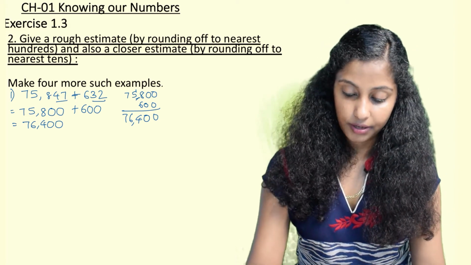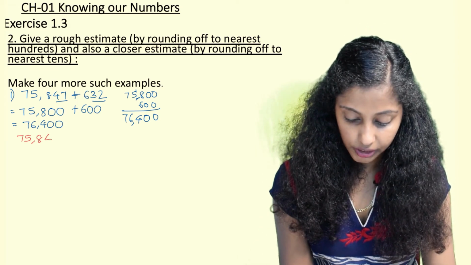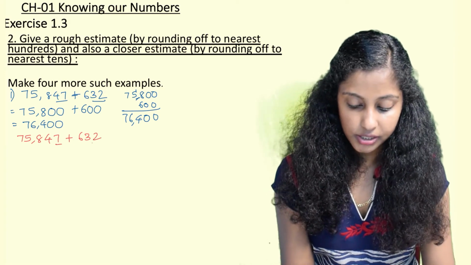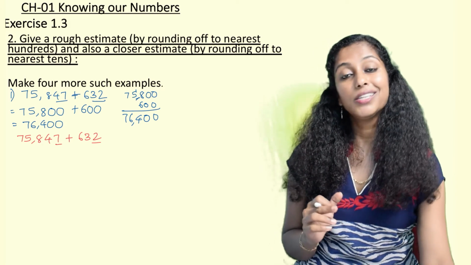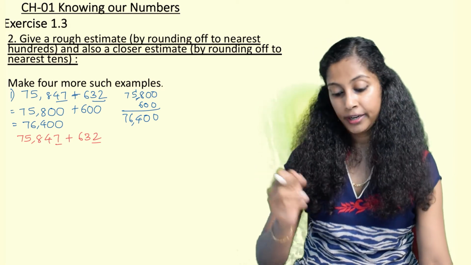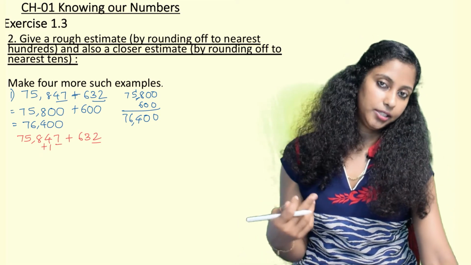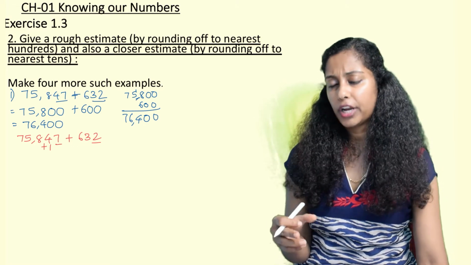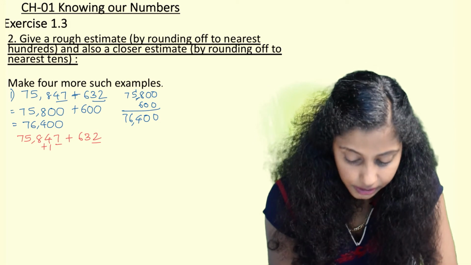tens. So for that we'll write the question again. So 75,847 plus 632, and we just underline the ones or units digit. So 7 is in the range of 5 to 9, hence 4 tens gets rounded off to the next tens, that is 5 tens. 2 is in the range of 1 to 4, hence 3 tens, 30 remains as it is. It will be rounded off as 630.